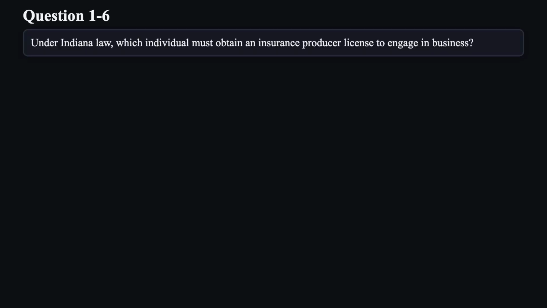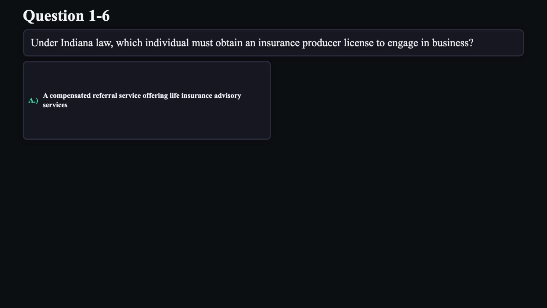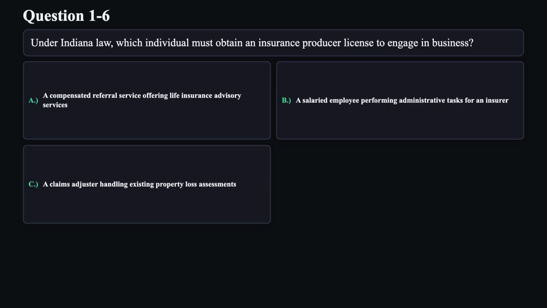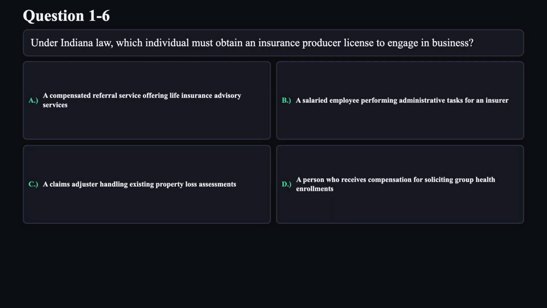Question 6. Under Indiana law, which individual must obtain an insurance producer license to engage in business? A. A compensated referral service offering life insurance advisory services. B. A salaried employee performing administrative tasks for an insurer. C. A claims adjuster handling existing property loss assessments. D. A person who receives compensation for soliciting group health enrollments.